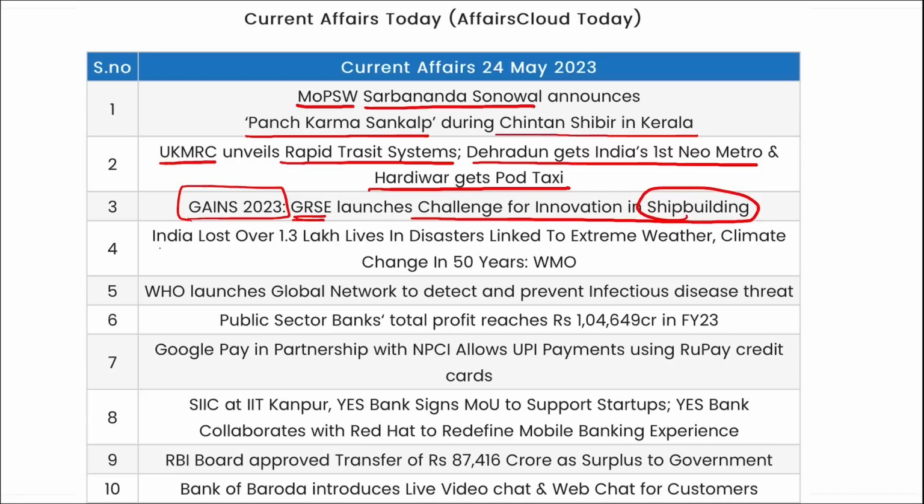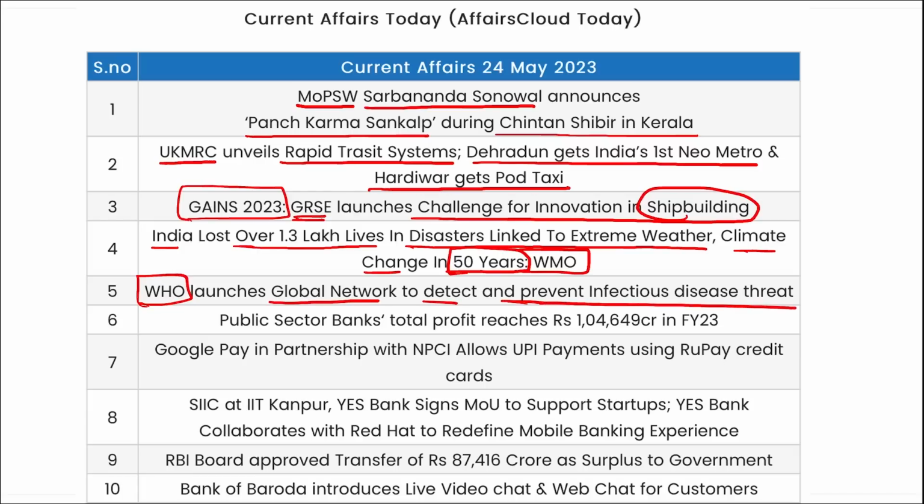India lost over 1.3 lakh lives in disasters linked to extreme weather and climate change in the last 50 years as per WMO. WHO launched a global network to detect and prevent infectious disease threats. Public sector banks' total profit reached 1,04,000 crore in fiscal year 23. Google Pay in partnership with NPCI has allowed UPI payments using RuPay credit cards.